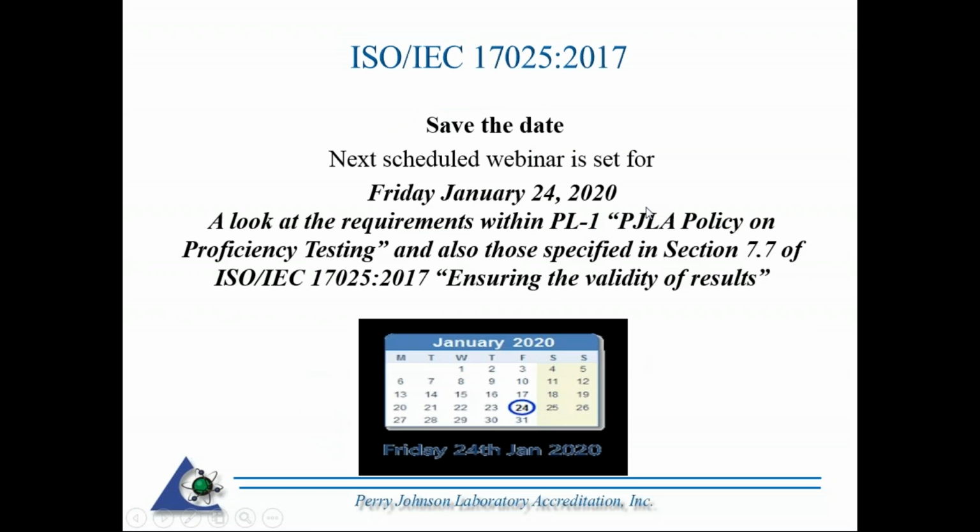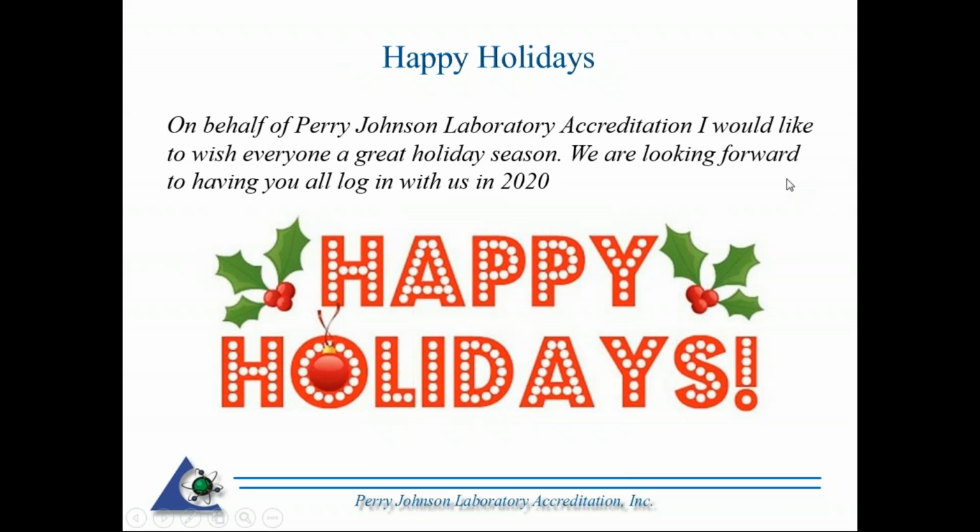Before I sign off, I just want to go ahead and mention a couple things here. It is posted on our website, hopefully by now. The next scheduled webinar will be set for Friday, January 24th. We're going to look at PL1, that's our policy on proficiency testing. That's going to correlate to section 7.7, ensuring the validity of results. We're going to drill down a little bit deeper there. So look forward to everybody signing in and logging in on the 24th.